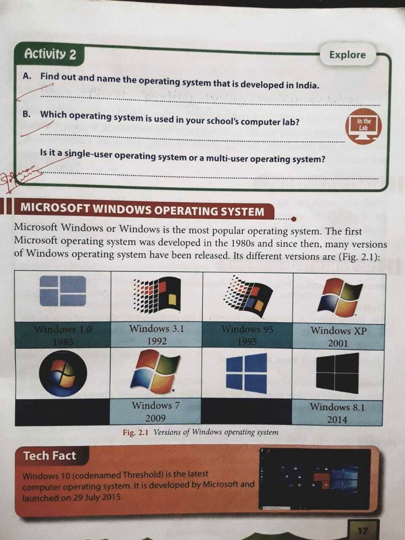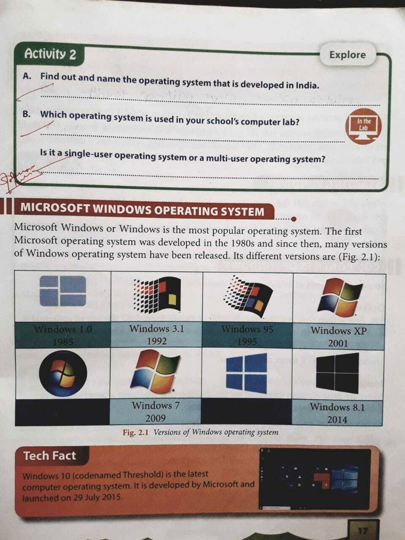Question B is: which operating system is used in your school's computer lab? Dear students, in our computer lab we use the Windows 7 operating system. So write down Windows 7 operating system. WINDOWS. 7. You can write the digit 7. Operating system. You can copy it from the question itself.